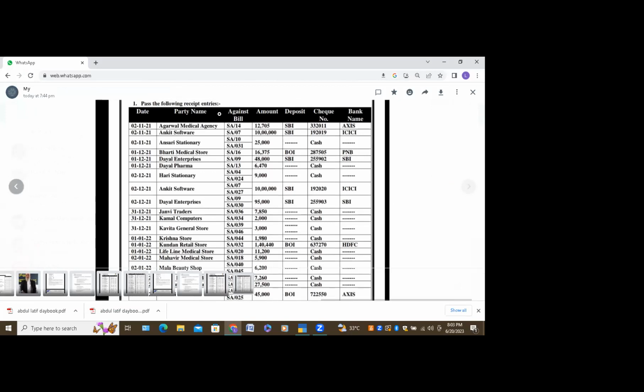Okay, see the first question. See the Agarwal Medical Agency question. Date you have, party account name you have, bill number you have, amount you have, deposit and check and bank name is there.